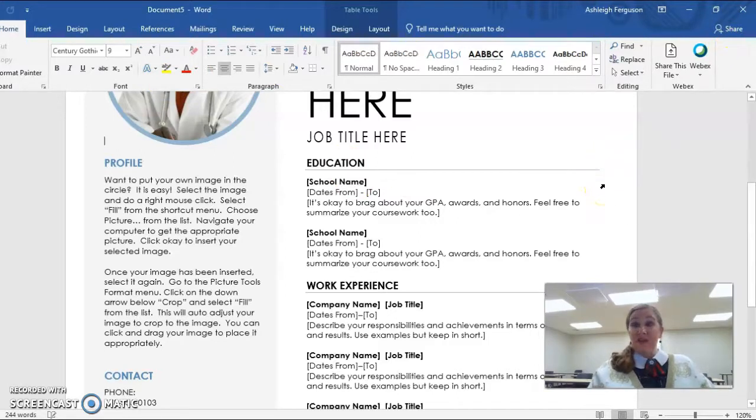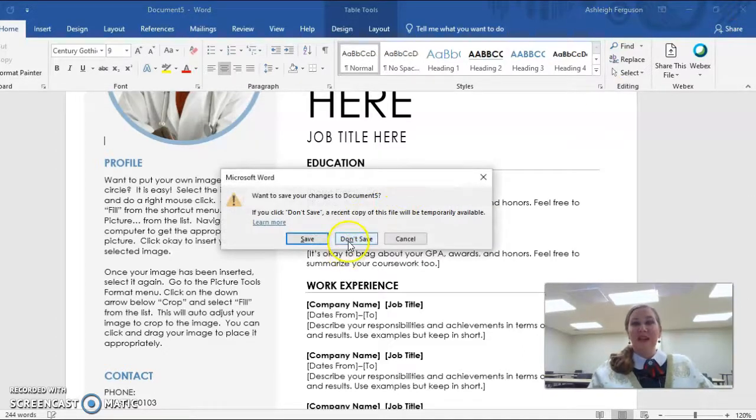One thing I always like to mention, if you have a stronger educational background, maybe you've gone to school more than you've actually worked, then put your education first. However, if you have a stronger professional background, like you've worked more, you have more professional experience than you do education, you may want to flip this and put your work experience first. You want your strengths to be first on your resume. So if your strengths are your work experience and not your education, then you need to flip it, okay?